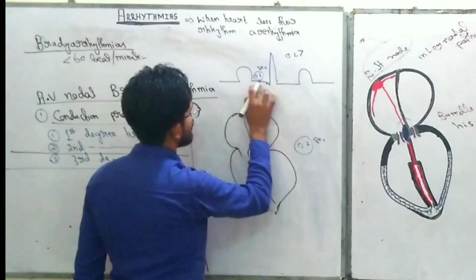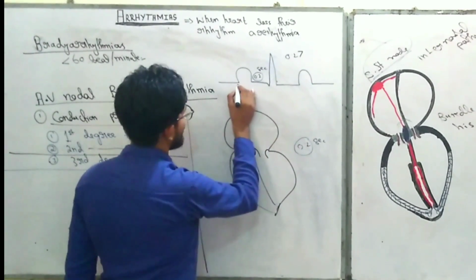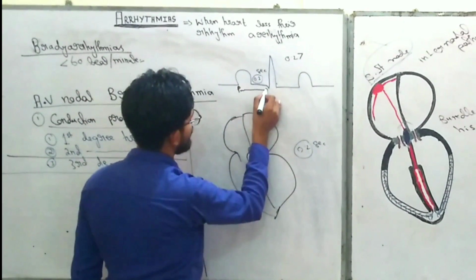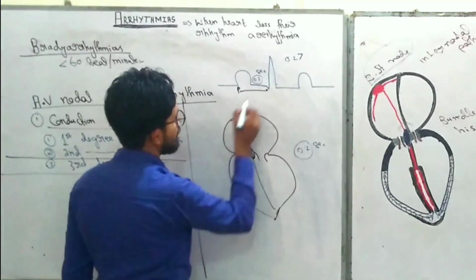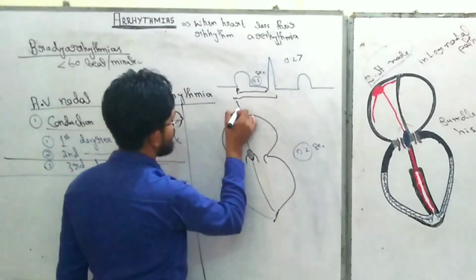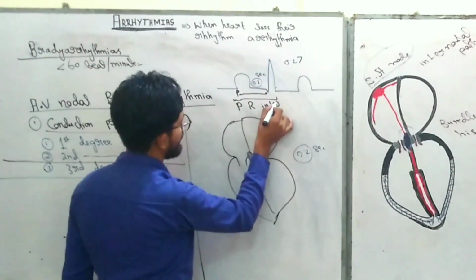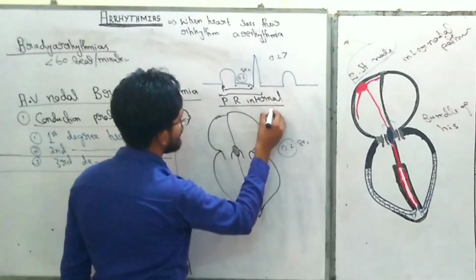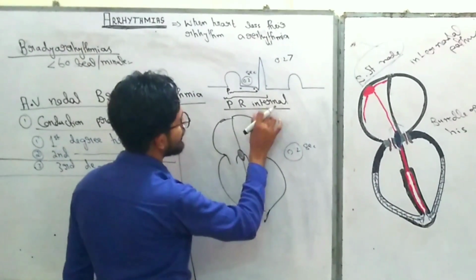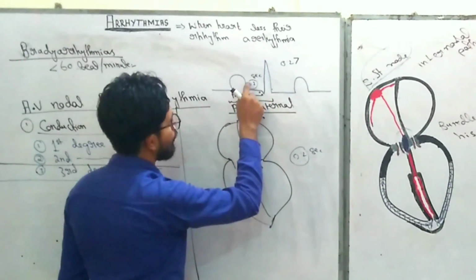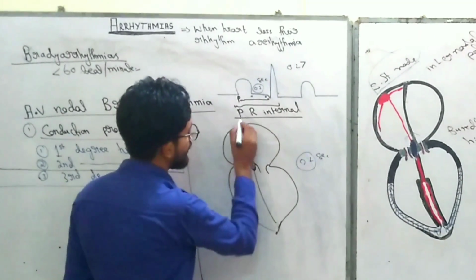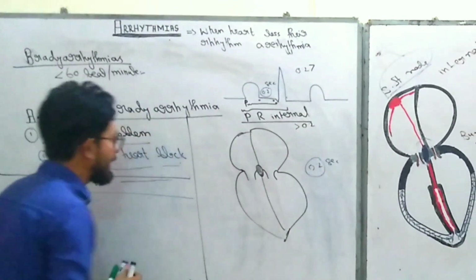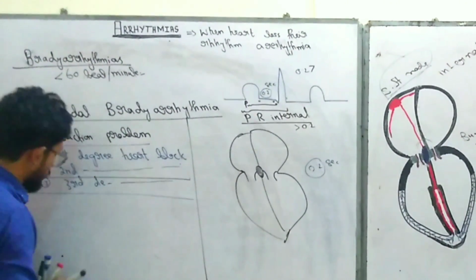Normally, from the starting of the P wave to the starting of the QRS complex, the time period is known as the PR interval. Due to the increase of delay, this PR interval is increased. The normal PR interval is about 0.2 second, and when there is first degree heart block, this PR interval increases from 0.2 second. So what is the ECG pattern of first degree heart block, right?